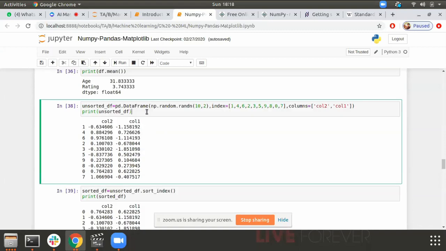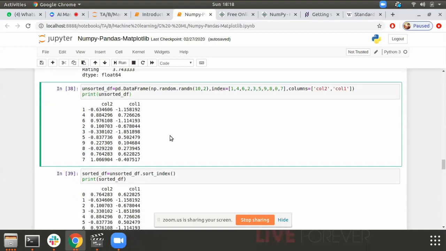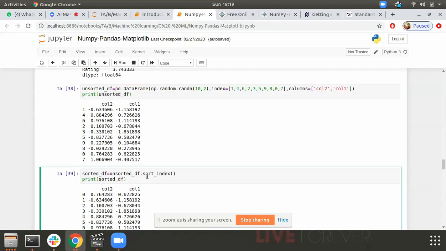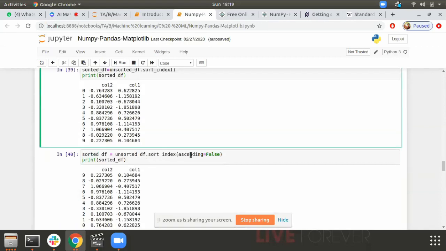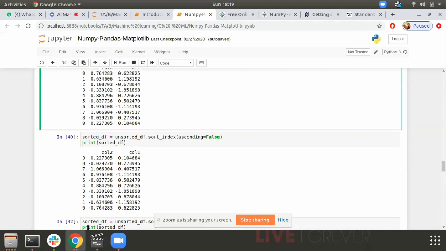Then we will see sorting. So I created a simple data frame here of random numbers. We have indexes, we have columns. I have unsorted data here. I did sort by index. You can see the index is not sorted. After sorting by index, now I have a sorted index. Then I passed the parameter ascending false, so it gives me the sort by index in a descending fashion, 9 to 0, right?